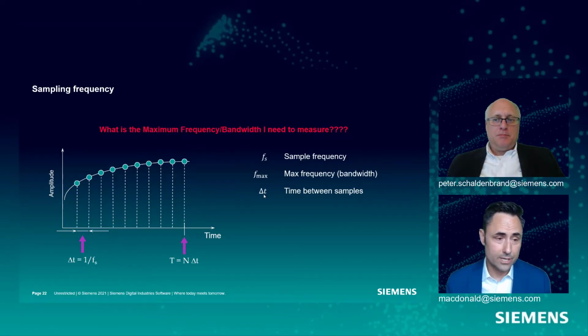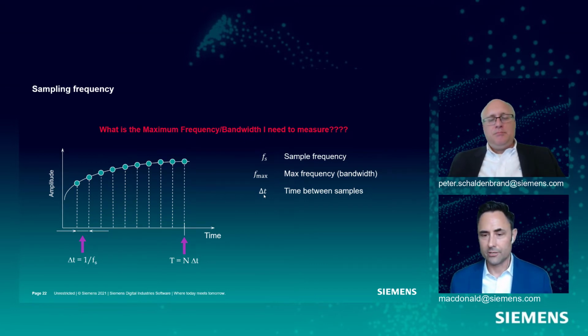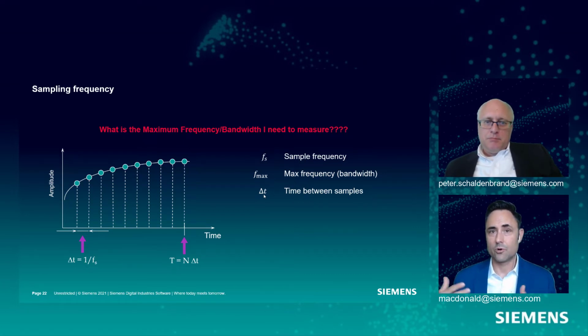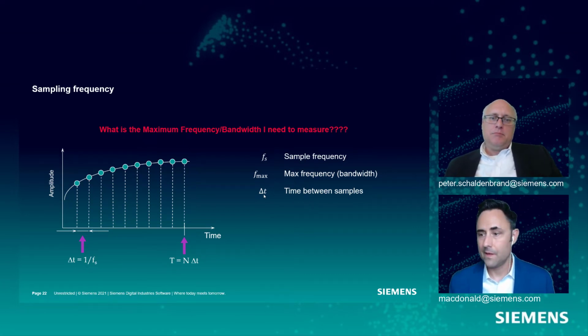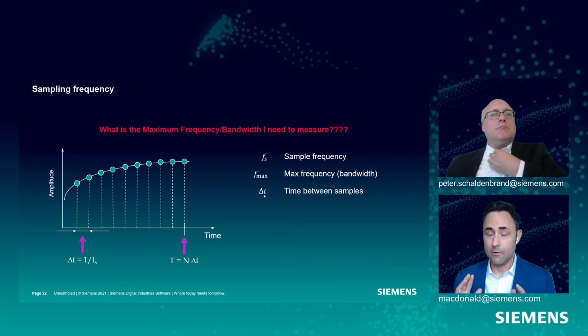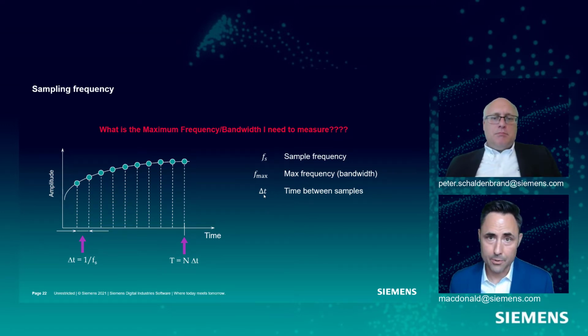So if I'm working on a noise issue, I'm going to want to capture the human hearing domain, which we'll talk about later this week, but that's 20 kilohertz. Okay, or later today, depending on when you're watching this. So 20,000 hertz would be my maximum frequency of interest. If I'm working on a structural problem, maybe I'm only interested up to 100 hertz. But I need to decide how far up in the frequency domain I need to look. And once I know that 100 hertz number, that's going to set some other things for me.